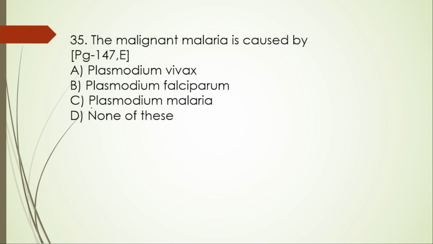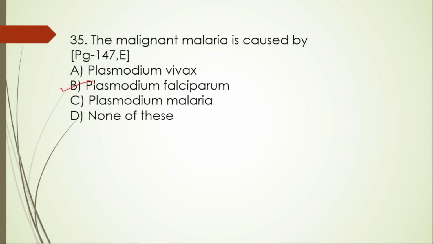Next one, 35. The malignant malaria is caused by A. Plasmodium vivax, B. Plasmodium falciparum, C. Plasmodium malariae, and none of these. So here the right option is option B, Plasmodium falciparum.